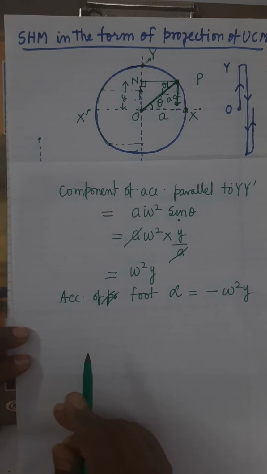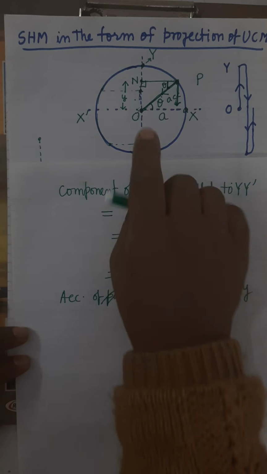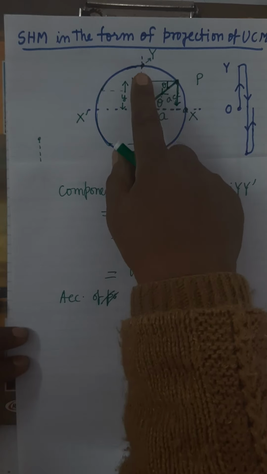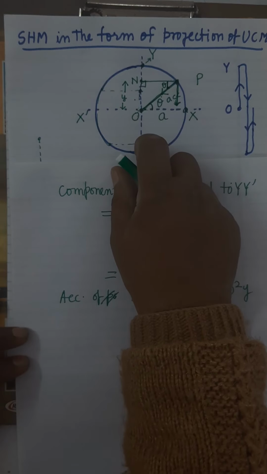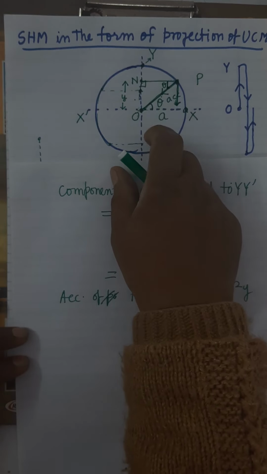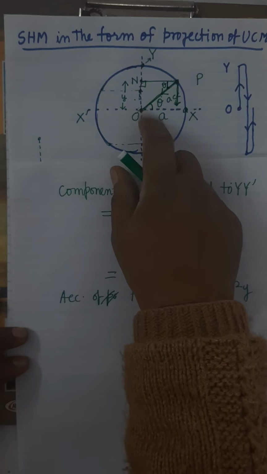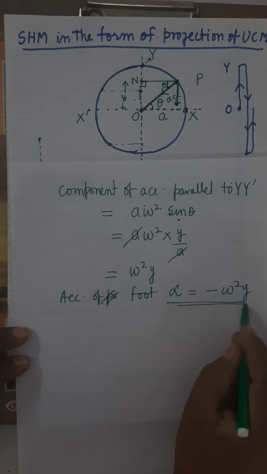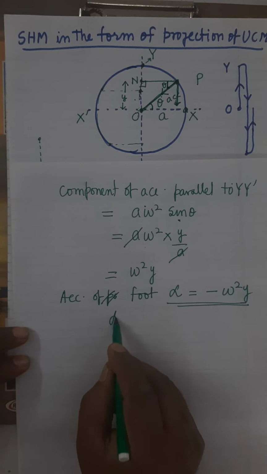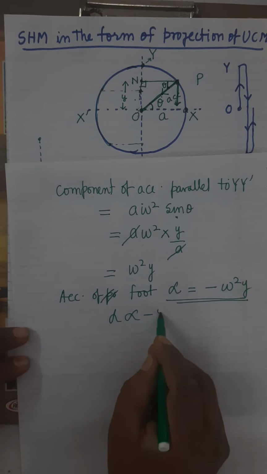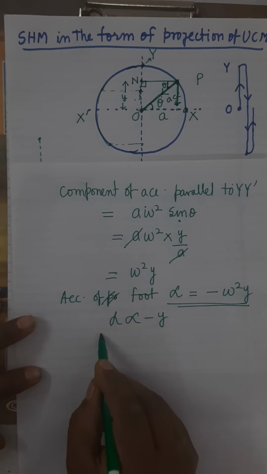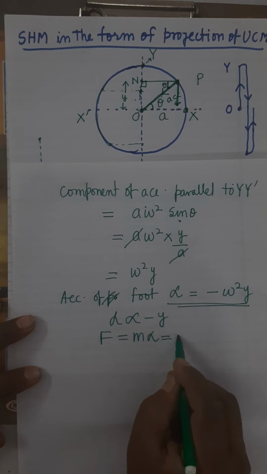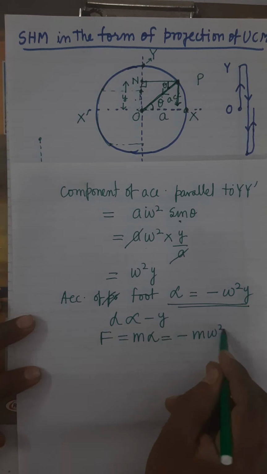So you have already seen that the foot is describing to and fro motion about this position on a straight line, and it is experiencing this acceleration, which is directly proportional to the negative of displacement. Means what will be the force? Force equals m into alpha, that is minus m omega square y.